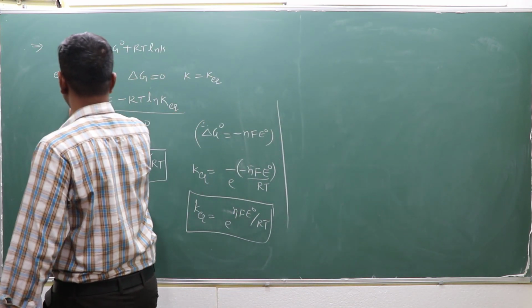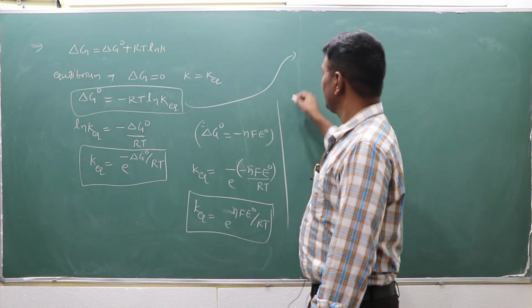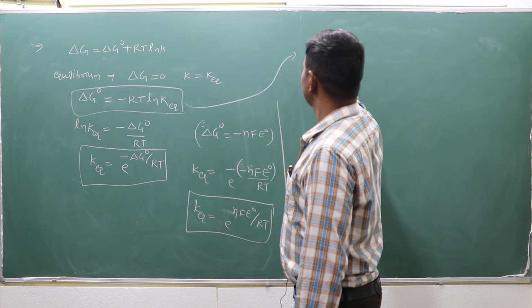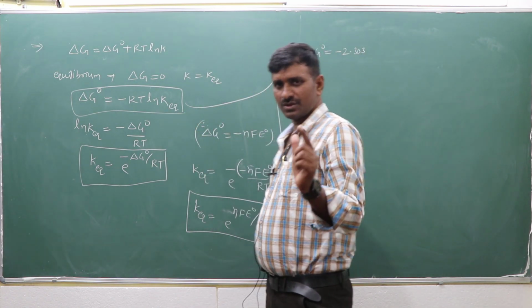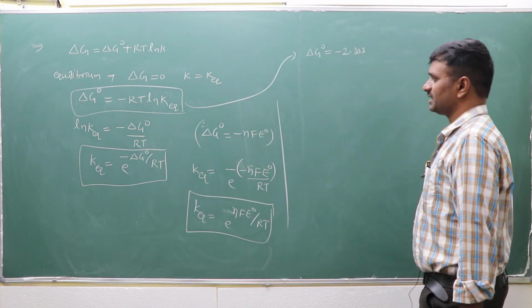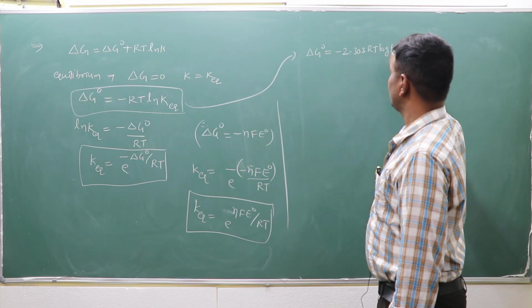Or from this formula, delta G naught is equal to, in place of ln, we can substitute log, with 2.303 RT log K equilibrium.